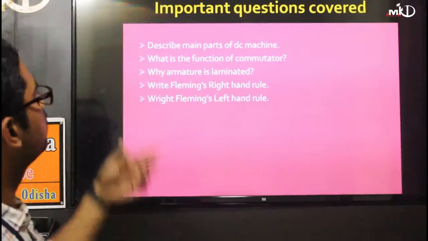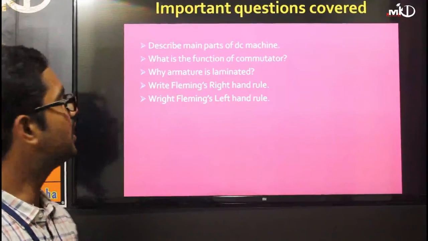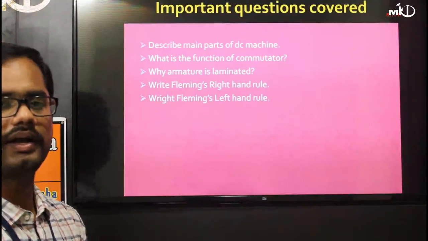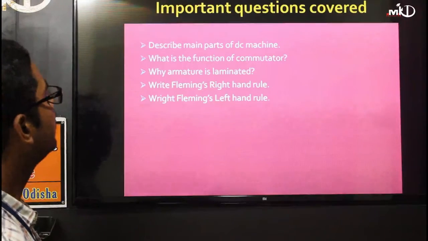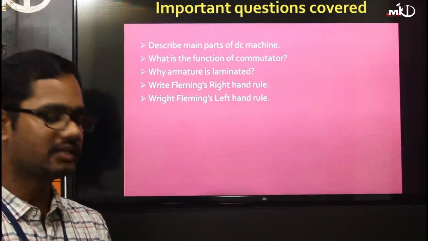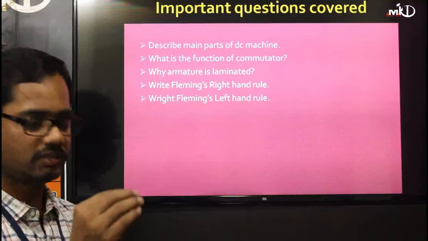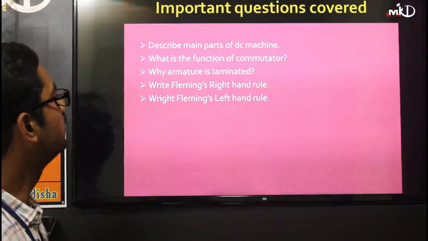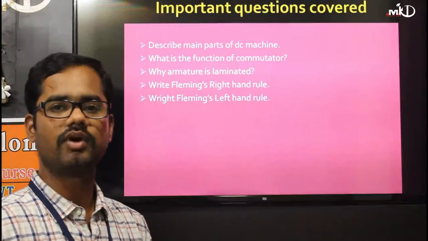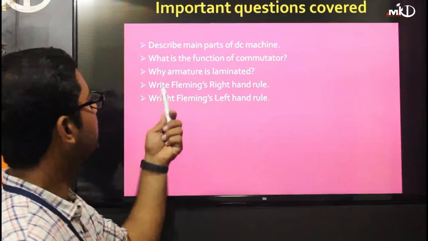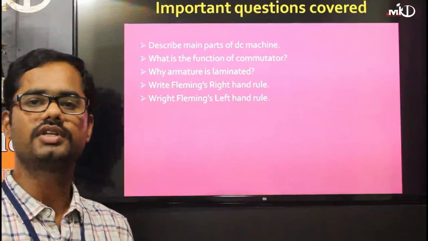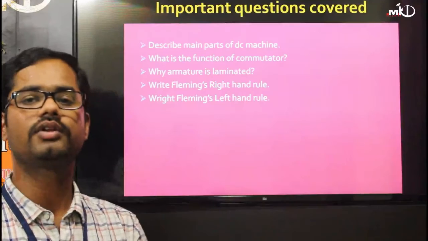These are the questions, 5-mark or 2-mark. Describe the main parts of a DC machine; you have to describe the main parts as well as draw the diagram. Then, what is the function of the commutator? As I said, it is a mechanical rectifier, converting AC to DC. Then, why is the armature laminated? The armature lamination is required to reduce the eddy current loss. Then Fleming's left hand rule and Fleming's right hand rule. These are the questions you may be asked in your semester exam.